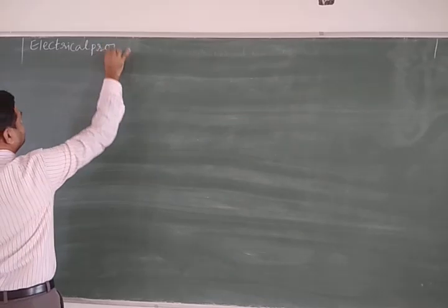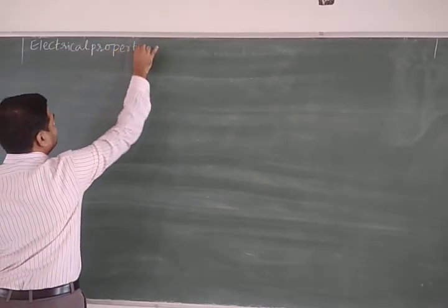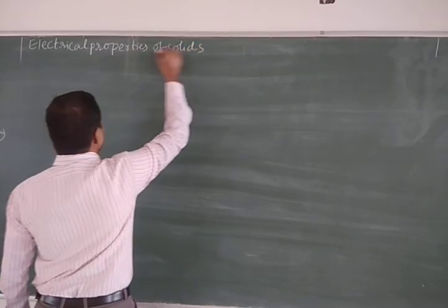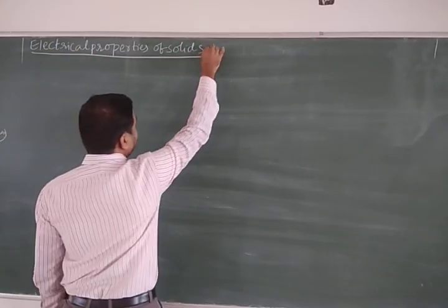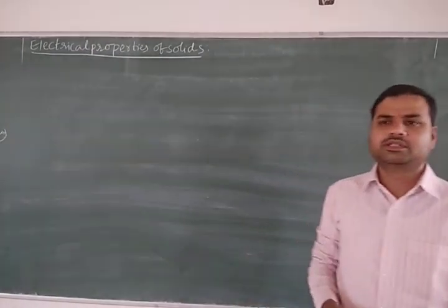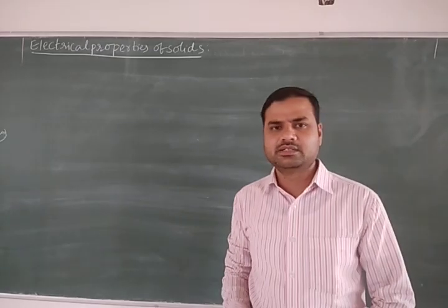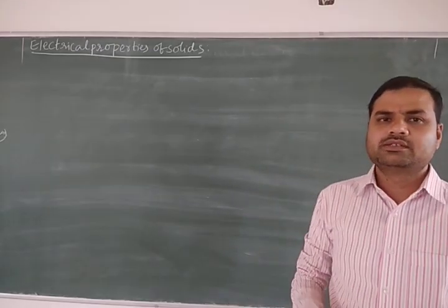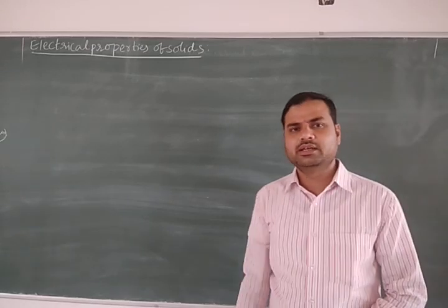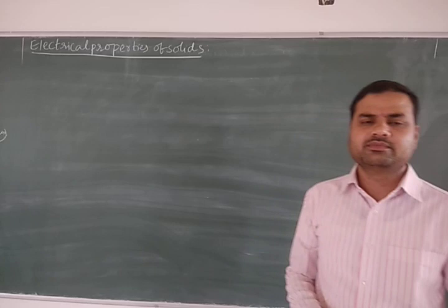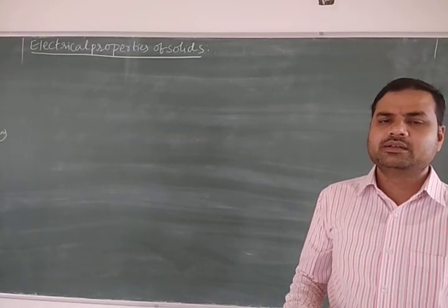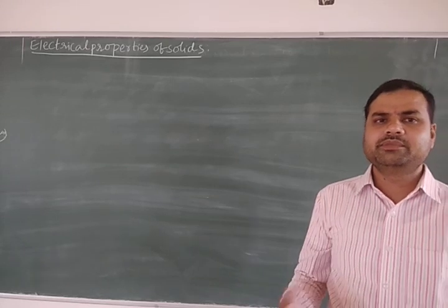Electrical properties of the solids. You know that some solids will allow electricity. For example, metals like iron and copper, which are already in the solid state. And some solids, like plastic or rubber, or wood also, cannot allow electricity. Means some are allowing electricity, some are not allowing electricity, and some are allowing electricity in the medium range.